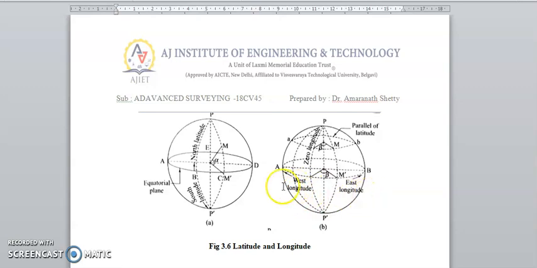Right and left of this one. We can see beta here, and we can see alpha. This is the latitude and longitude figure. We can see south latitude and north latitude, west longitude and east longitude, and here we can see the parallel of latitude and zero longitude.